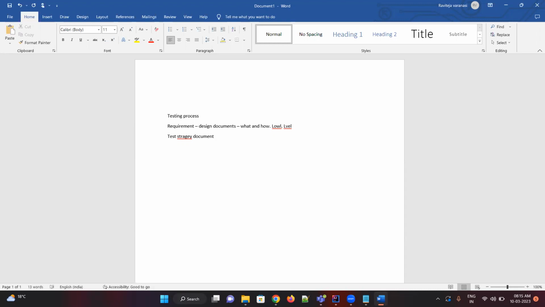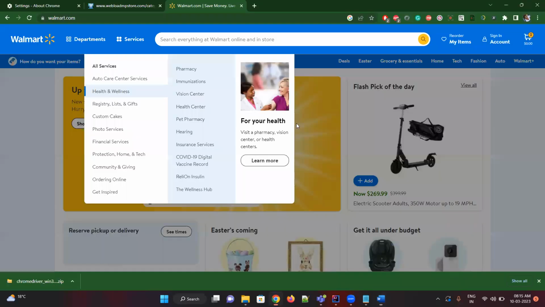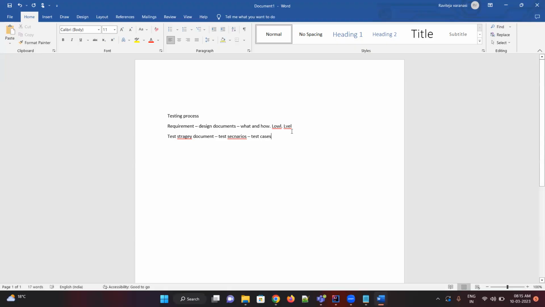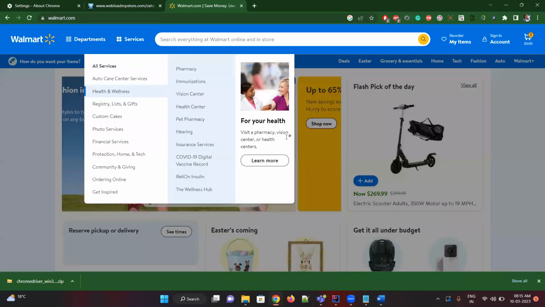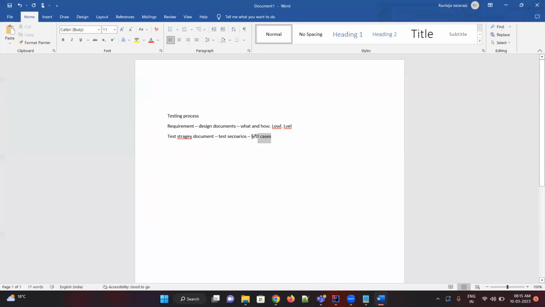Now once the test strategy document is done, you have to write test scenarios. Test scenarios are nothing but a high-level way of saying, okay, I'm covering the services page and home page. Then we'll be writing test cases. What is a test case? Each and every step, right? We'll be writing a test case. A test case is nothing but what you're going to test.